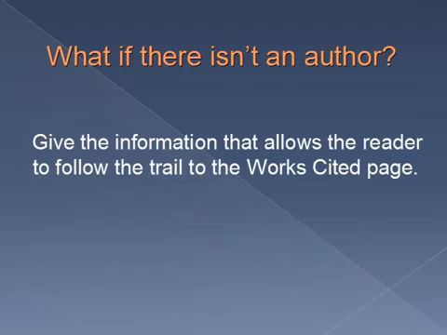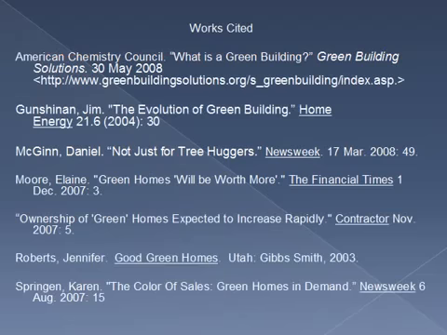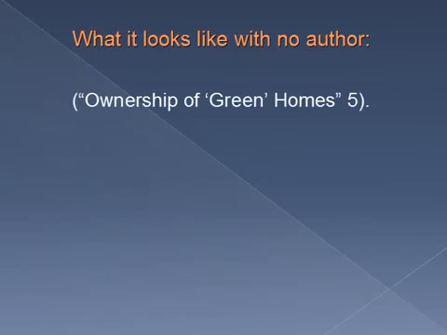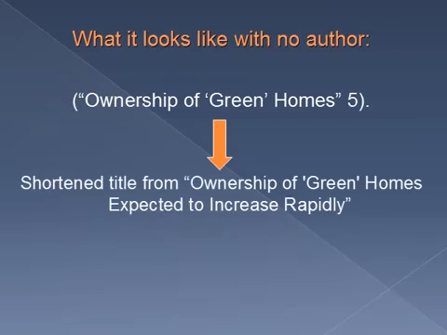Easy, you just give the information that allows the reader to follow the trail to the Works Cited page. Like here's an article that doesn't have an author, and this is what it looks like. You'll notice I've shortened the title down from Ownership of Green Homes Expected to Increase Rapidly. I've shortened it enough where it still makes sense and will get the reader to the Works Cited page, but now it doesn't take up too much room.